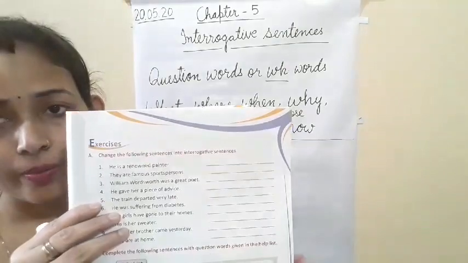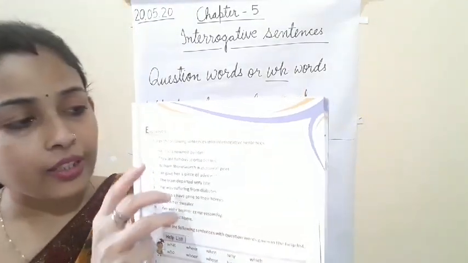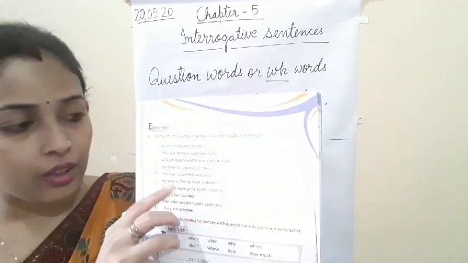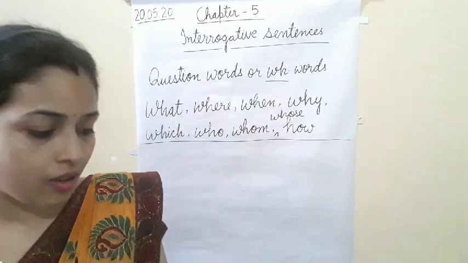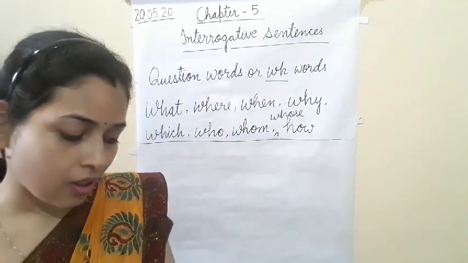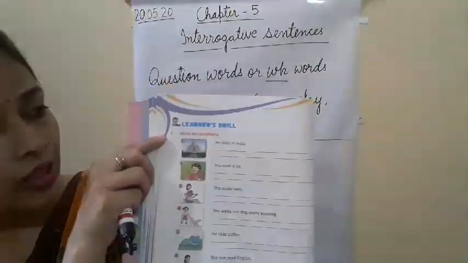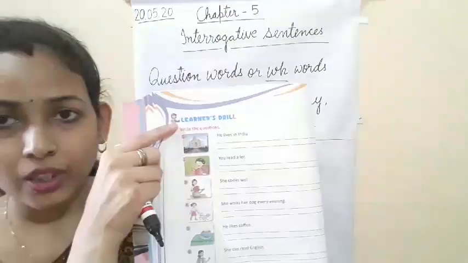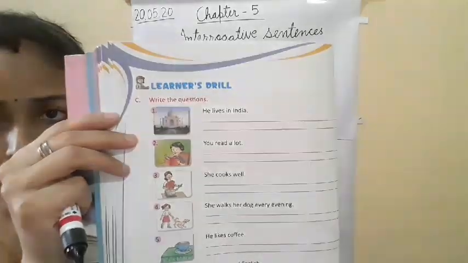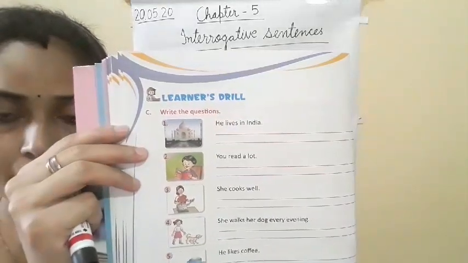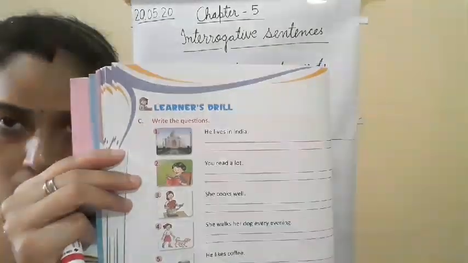Those who have not done it, no problem, try to do it. Now exercise A and exercise B, and then page number 20, exercise C, learners drill. All three exercises I have uploaded. Download them, dear students, and complete your work in the book.